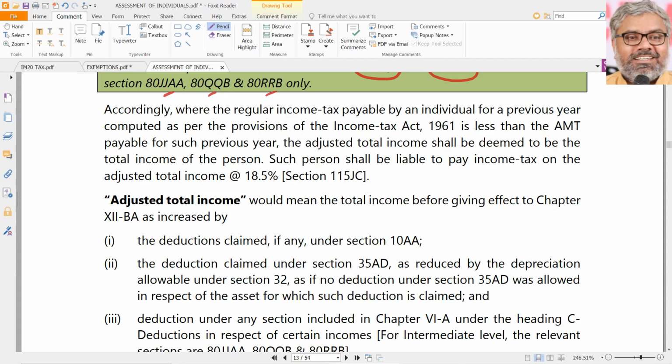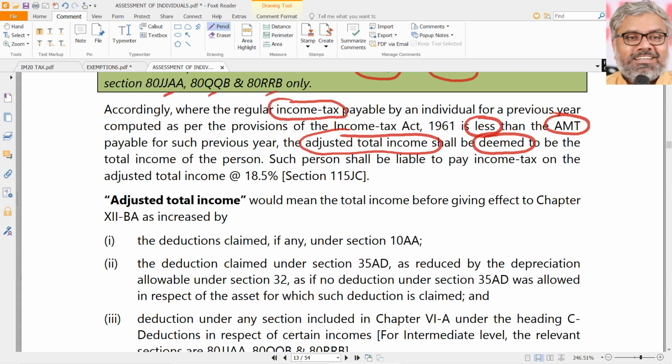Now, if that income tax payable that is computed according to the provisions of income tax, which we have been doing all these days, if that is by any chance less than the AMT, then adjusted total income will be deemed to be the total income of the person.